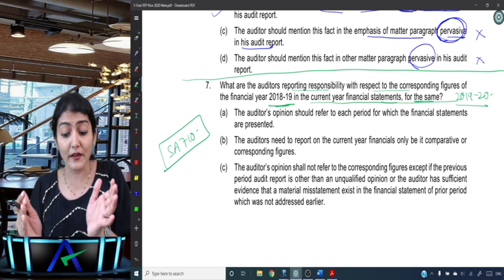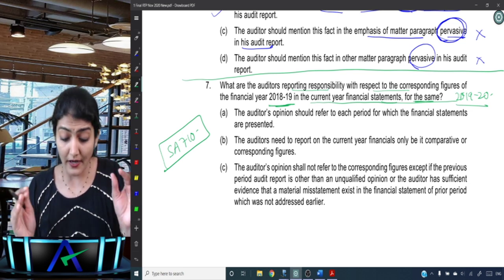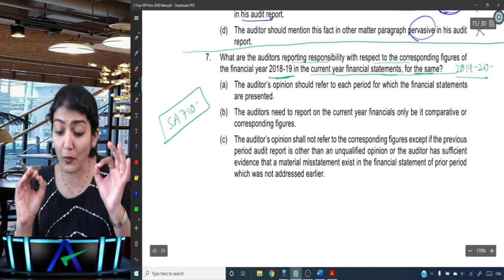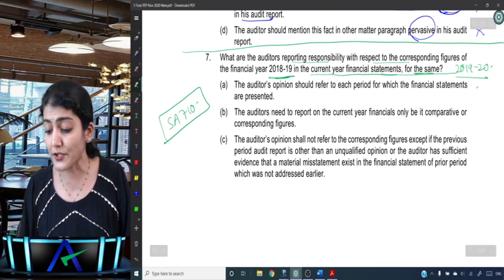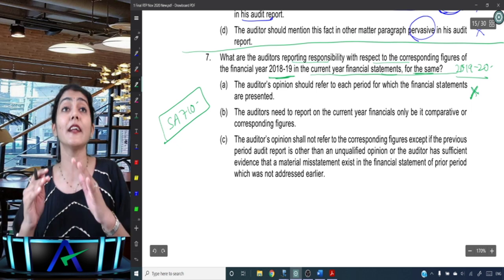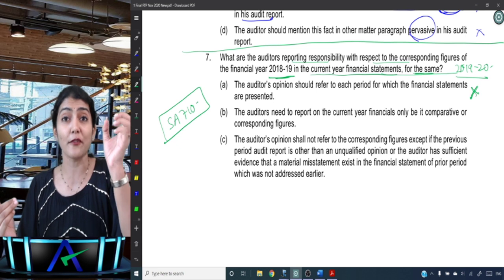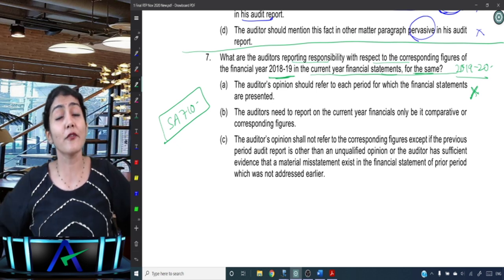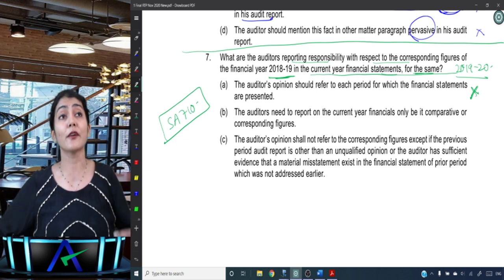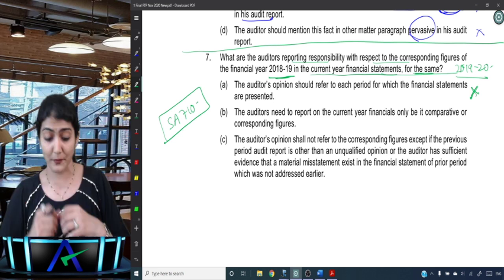So auditor's opinion is only for the current period, right? The auditor's opinion should refer to each period for which the financial statements are presented. No, that happens in case of comparative financial statements, not in case of corresponding figures. In case of corresponding figures, the auditor's opinion is only for the current period.